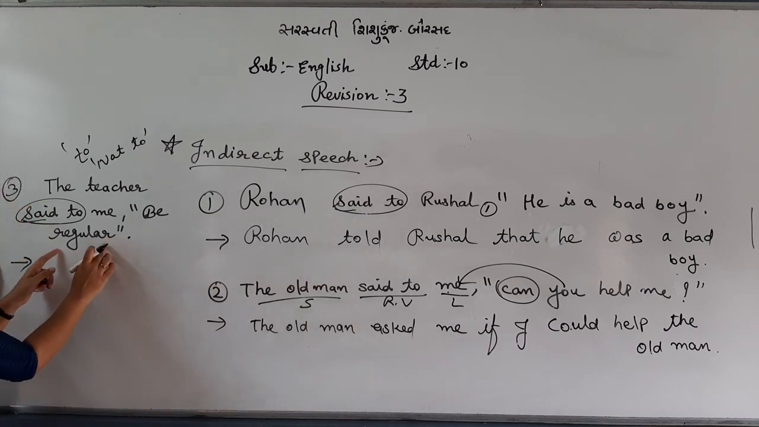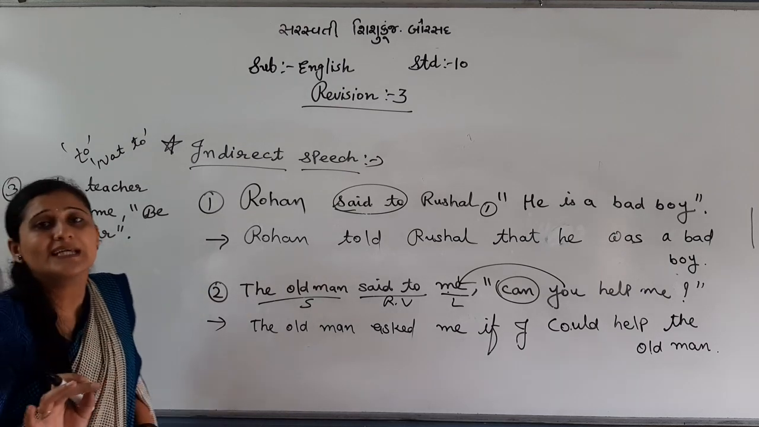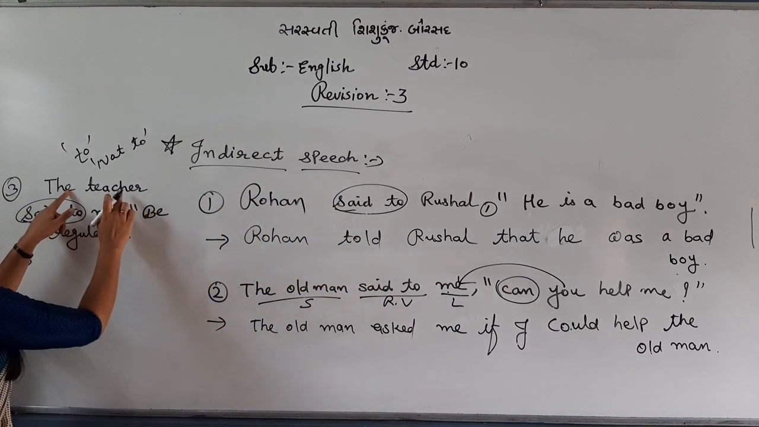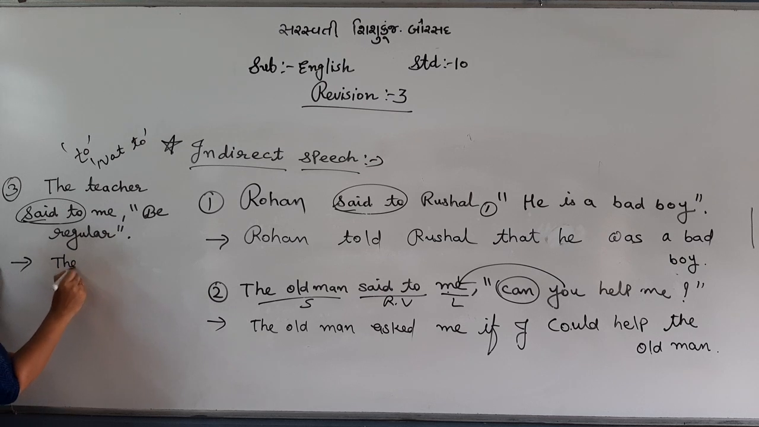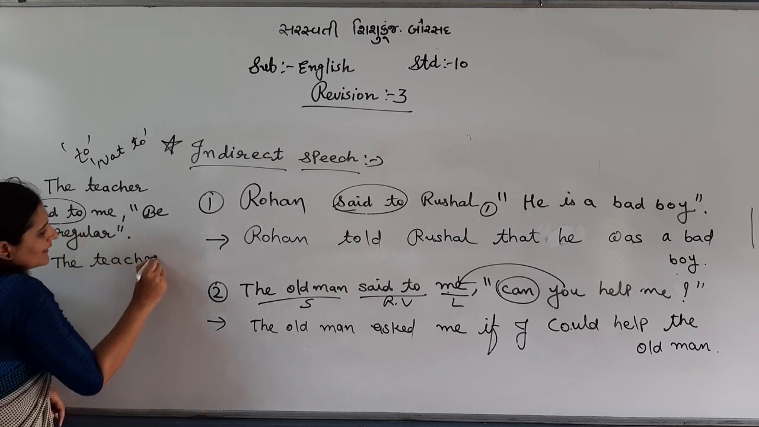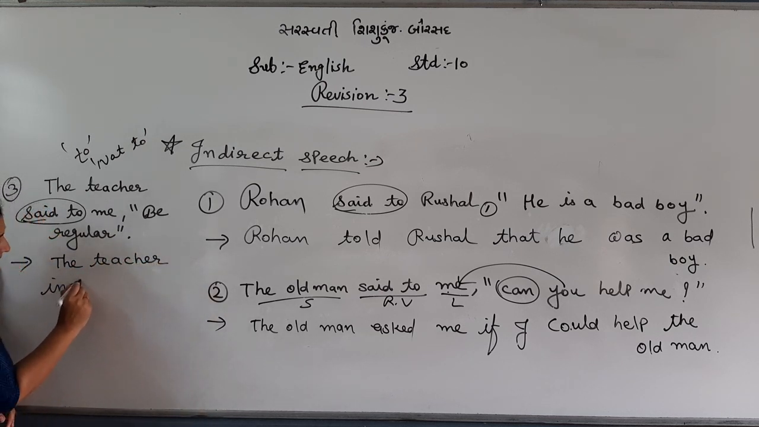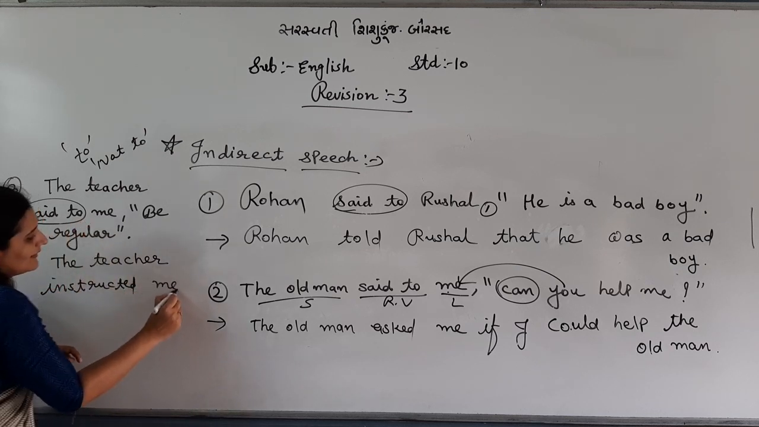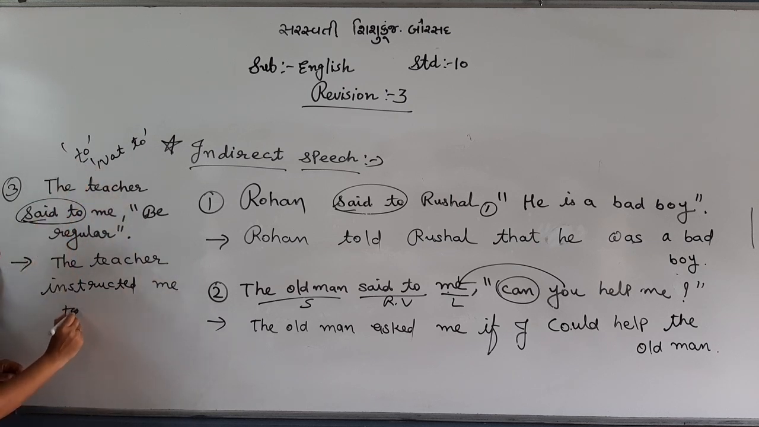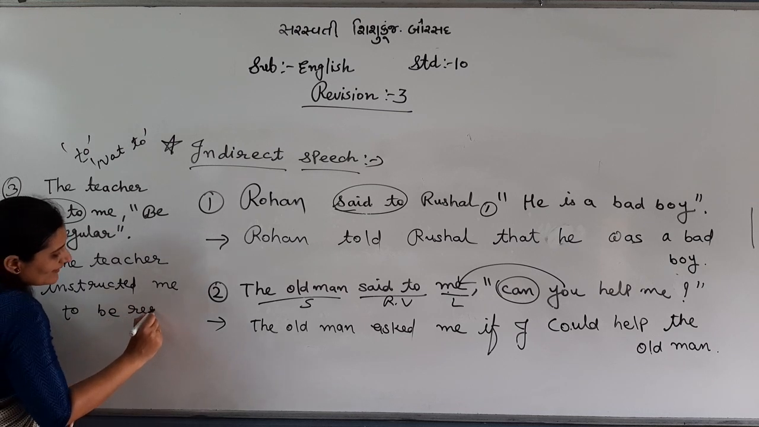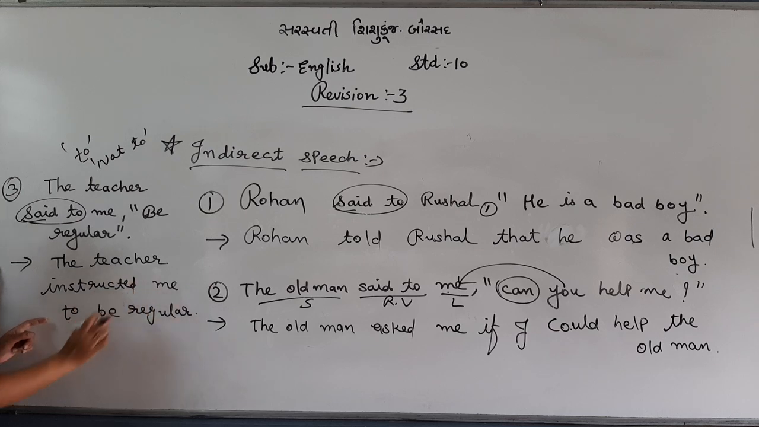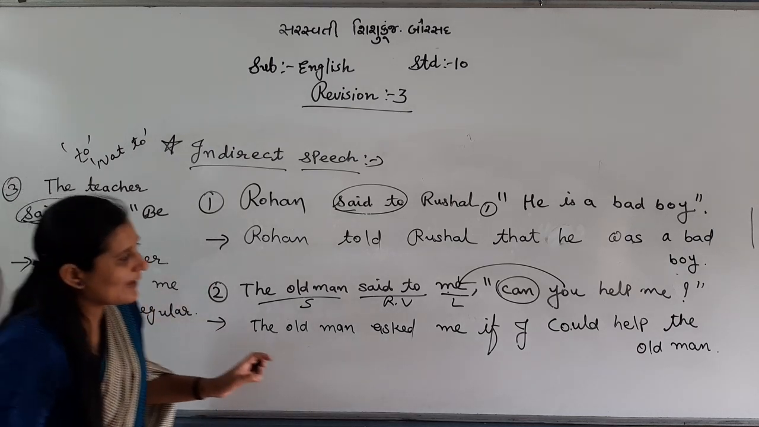So here "be regular" is given. It means the teacher is giving instruction to the students. So what should be the answer? The teacher instructed me. What is the conjunction? "To" for positive. The sentence is positive. So: to be regular. Nothing else. How simple it is. Right? The teacher instructed me to be regular.